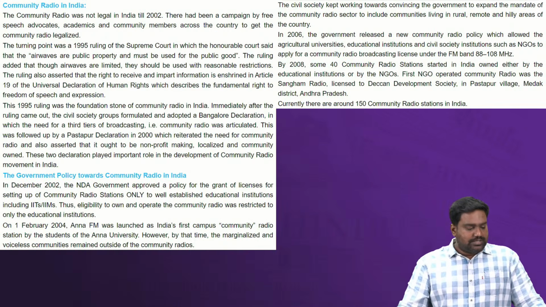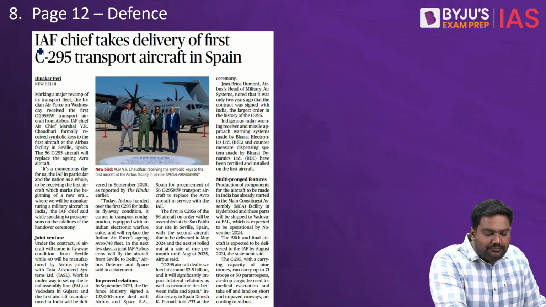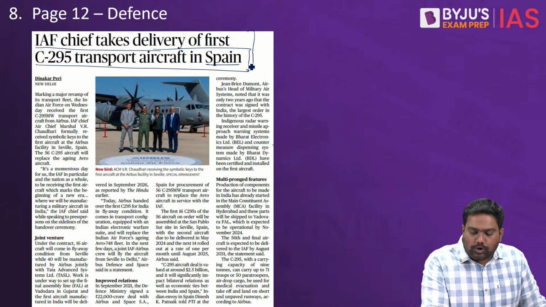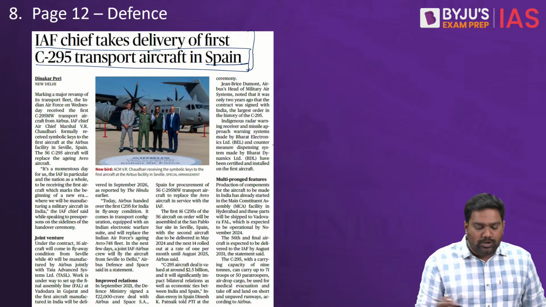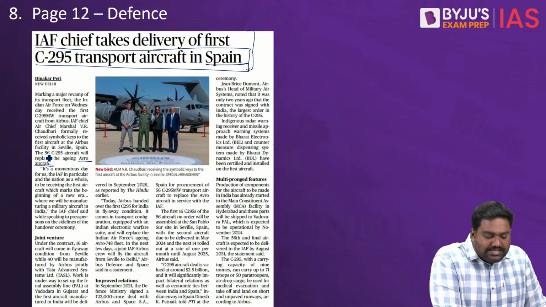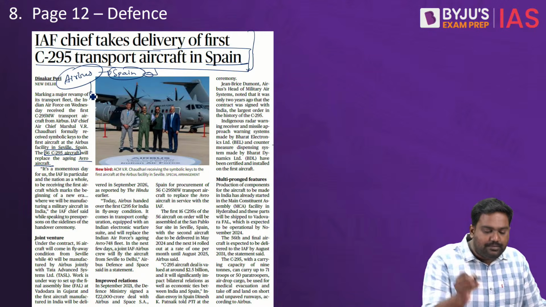Now let's move on to the next article. On page number 8, we have an article referring to the C-295 transport aircraft that India is procuring from Spain. The Indian Air Force is looking to replace its old and aging Avro transport aircraft, and we have ordered 56 C-295 aircraft, which is produced by Airbus. It's one of the biggest defense contracts we have signed with Spain and Airbus.